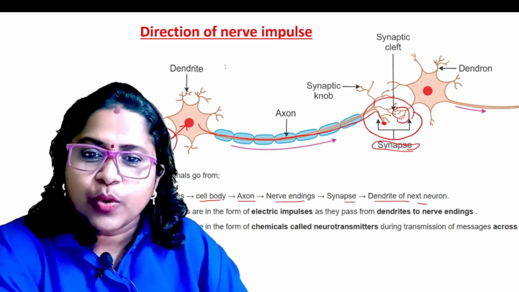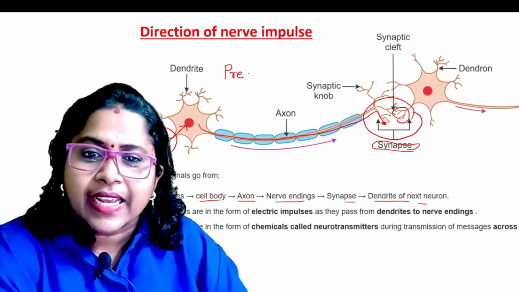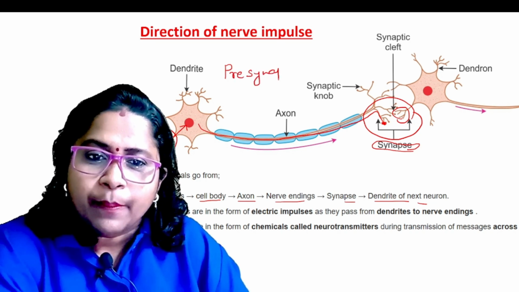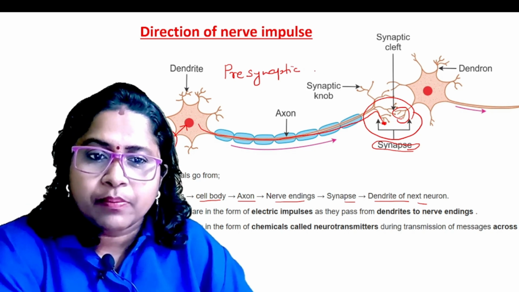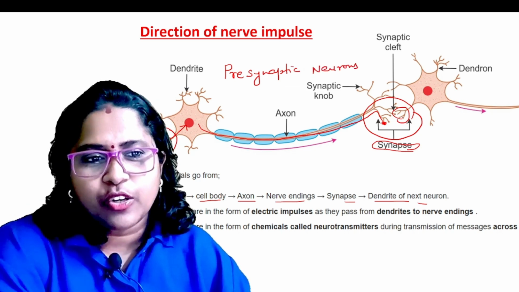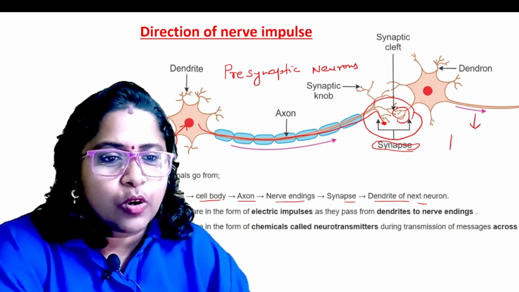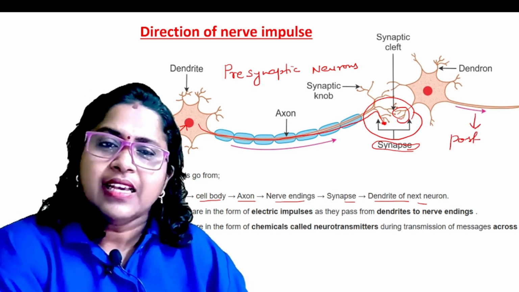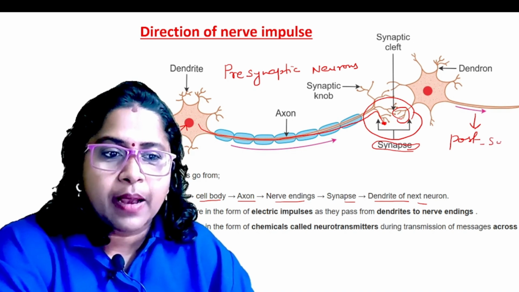The first neuron, before the synapse, is called the presynaptic neuron. And the neuron after the synapse is called the postsynaptic neuron.